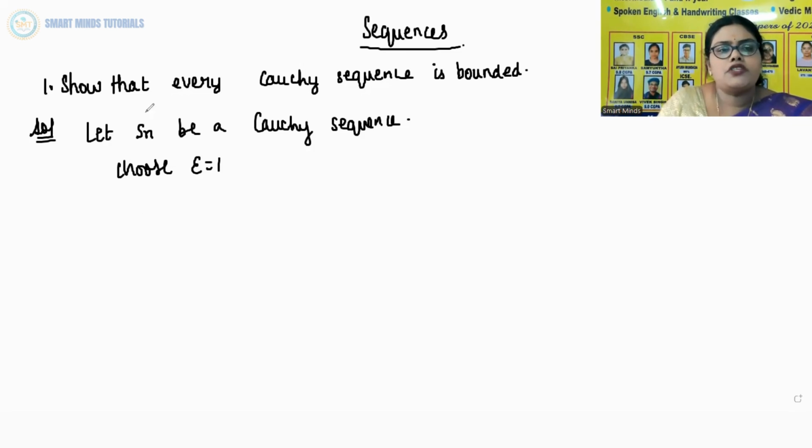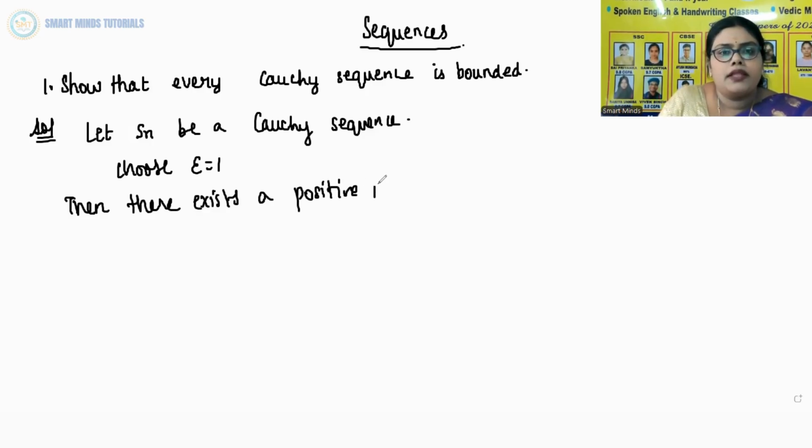So when we have assumed Sn as a Cauchy sequence, let us write the definition of a Cauchy sequence. The definition is: there exists a positive integer m such that mod Sn minus Sm is less than epsilon.